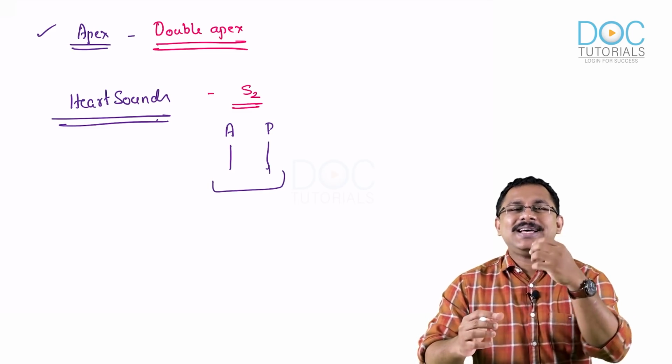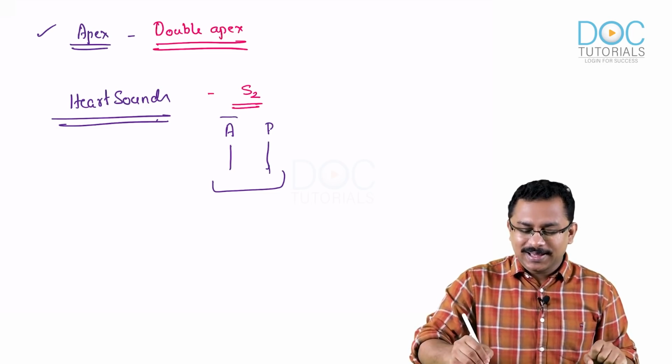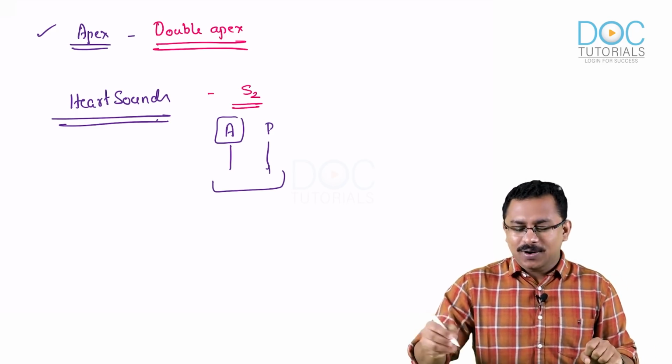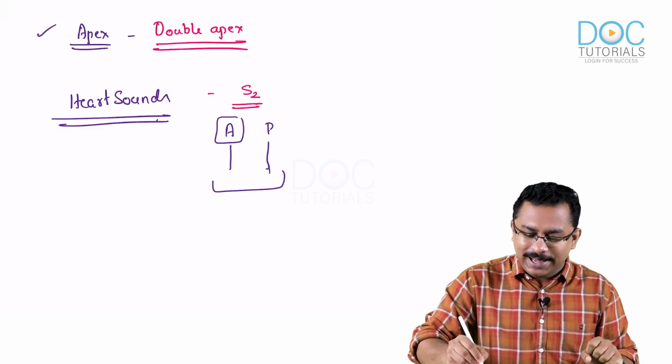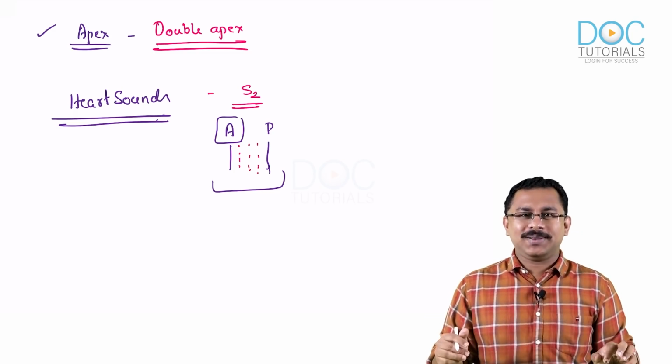Remember there is a left ventricular outflow tract obstruction. So the aortic component would be delayed. You agree with me? The aortic component will be delayed and will move very close to the pulmonic component.